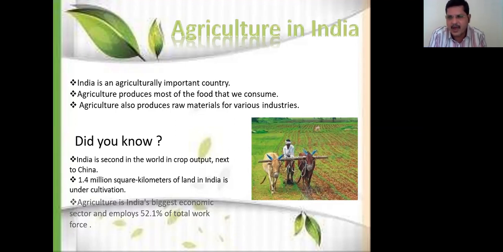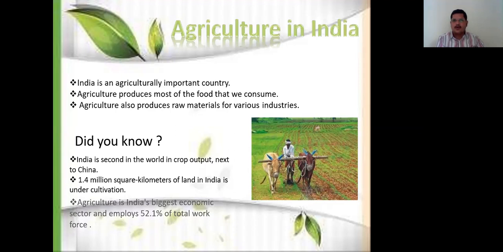India also has a very big history regarding agriculture. Even in present day, more than two-thirds of the population is engaged in agricultural occupation. That's why we say India is an agriculturally important country.